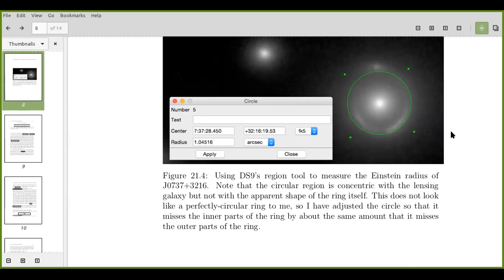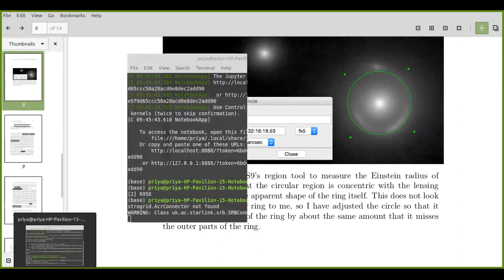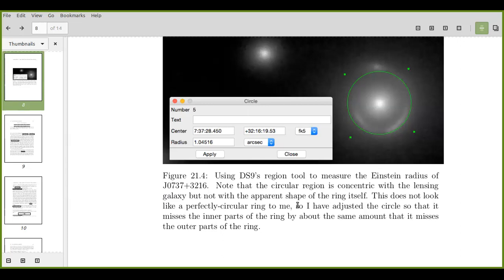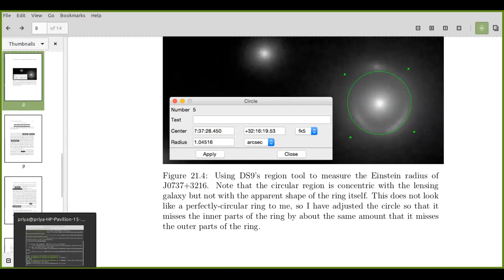DS9 is giving you the right scales. If you want I can show you, but I think you know how to use DS9, right? Yes, ma'am. But I'm not able to confirm where I actually have to do that. That's what I'm saying. So to do that in your DS9, change the scaling, change the color scheme, change those things so that you can see it. Otherwise, it will be very difficult for you to see it. But if you adjust those things nicely, then you will be able to see it.